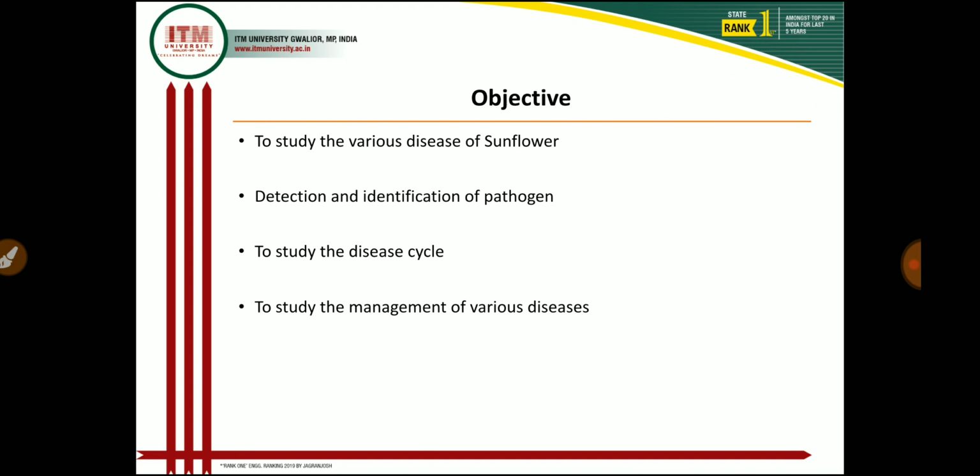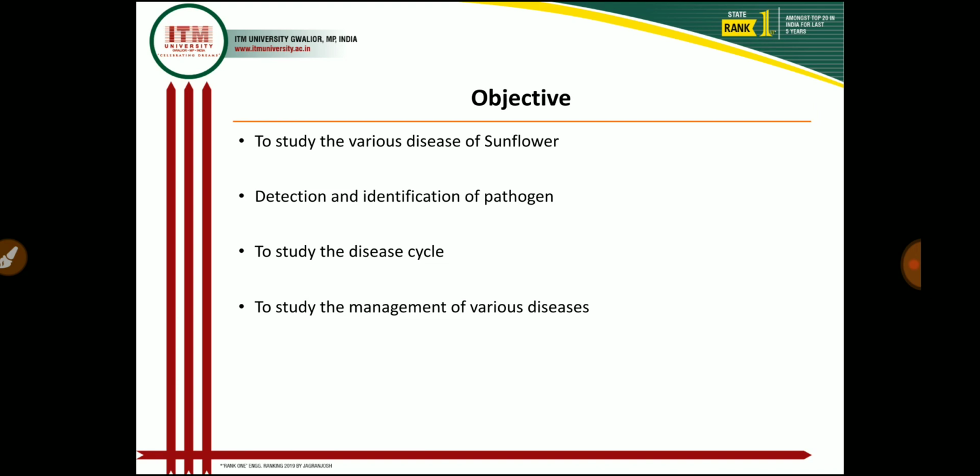Then what are the different objectives of today's lecture? The first objective is to study the various diseases of sunflower. As I told earlier, sunflower is more prone to attack by a number of diseases and pests, and in today's lecture we study only three diseases: necrosis, Sclerotium rot and Alternaria blight. Then detection and identification of the pathogen, in which I include how we detect these pathogens in field conditions, and how we confirm that these particular diseases are caused by such a pathogen.